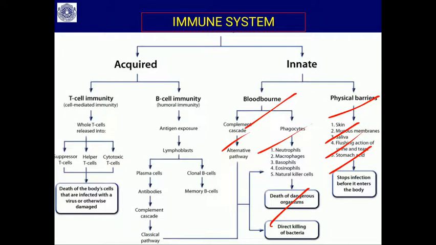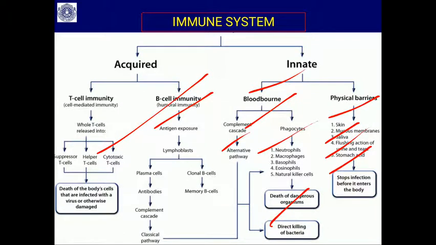Then there is the complement system. It produces thirty-odd types of chemicals, which also inactivate the foreign particles and conquer the infection. If all this innate immunity fails, then comes the acquired immunity: T cell immunity and B cell immunity.